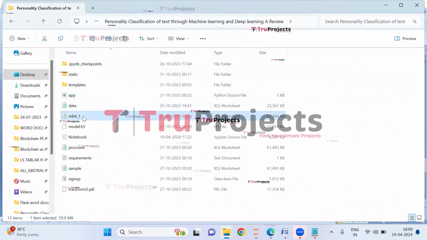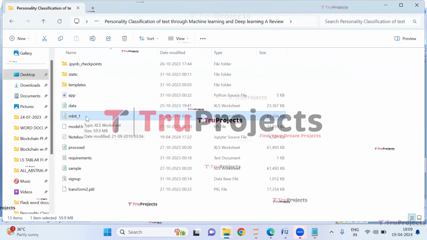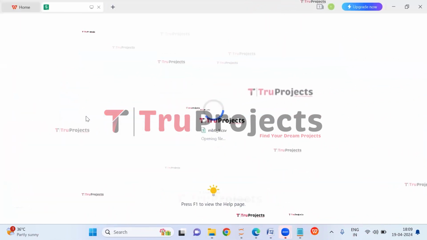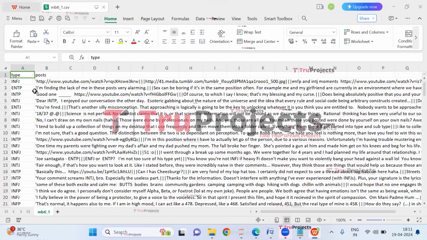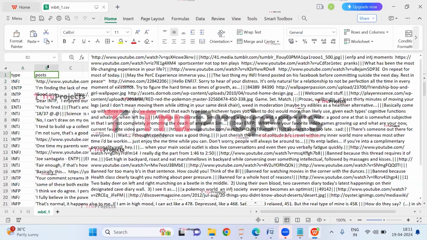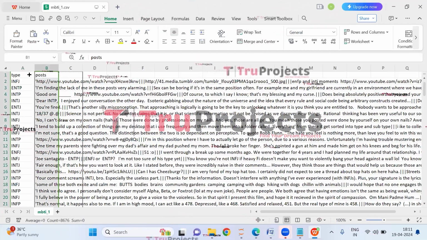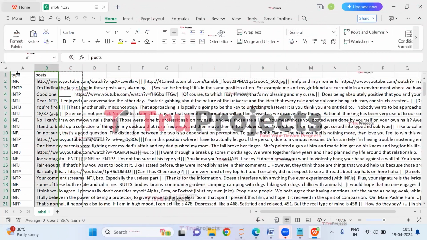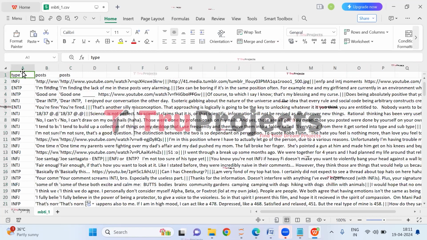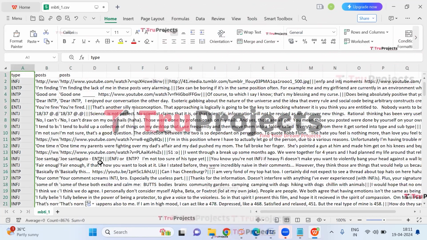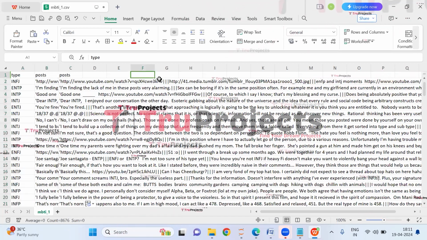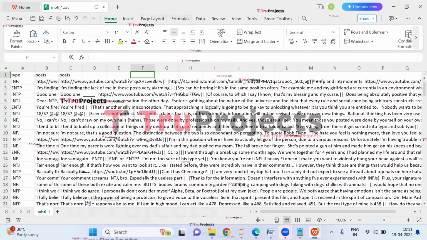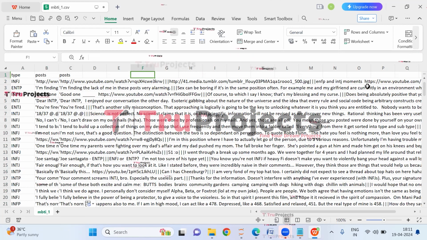In this project, we have utilized MBTI dataset. So this is the dataset. So here, these are the posts, and this is the target variable in which we have different types. So this data set will be pre-processed and then it will be stored in the processed data.